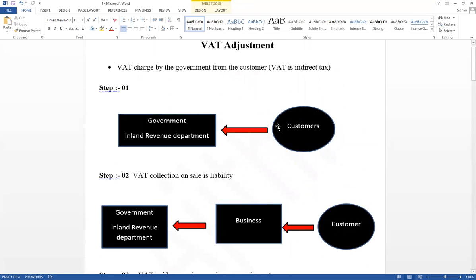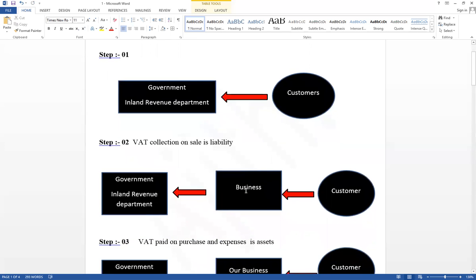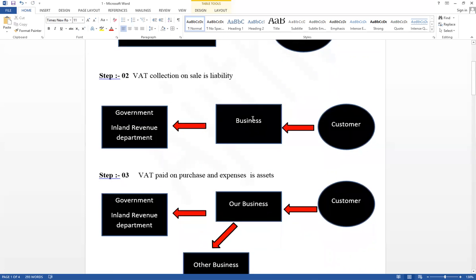That is indirect tax. It does not affect the business. Why have we discussed it? In the business organization, the business is the person who collects VAT from the customer and gives it to the government. Therefore, we have discussed VAT. For that, the business should be registered in the Inland Revenue Department to collect VAT from the customer. Then, when the business sells to the customer, VAT can be collected. That value should be paid to the government.